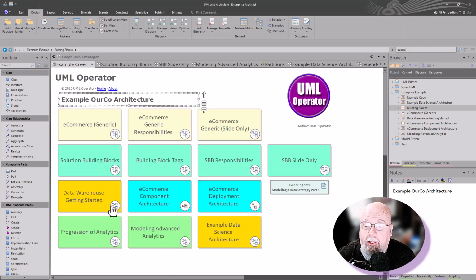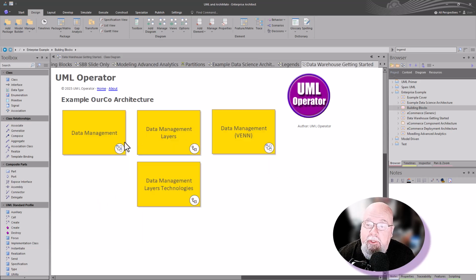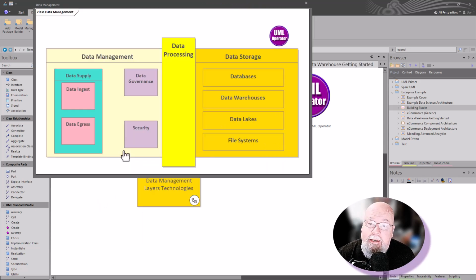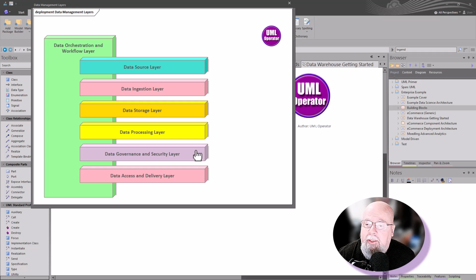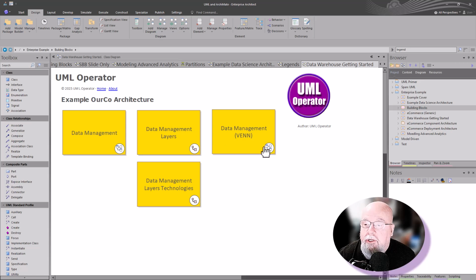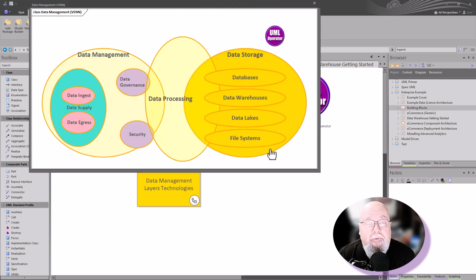And then we're going to get to data warehouse itself. And within data warehouse, we have data management patterns that we use, that we have to think about in the architecture as we're implementing it, the data layers that are involved in data orchestration and the workflow layers, the interactions between these various layers as we're delivering the architecture, talking about the architecture, collaboration, and all of that.